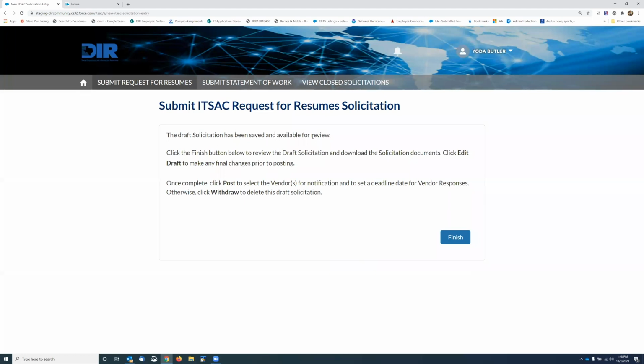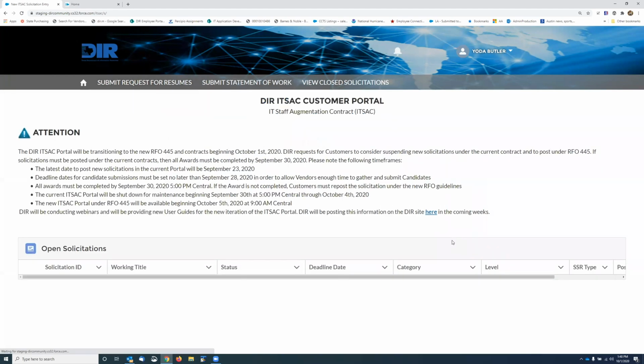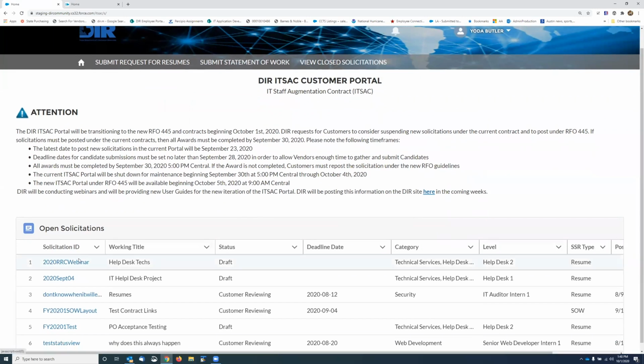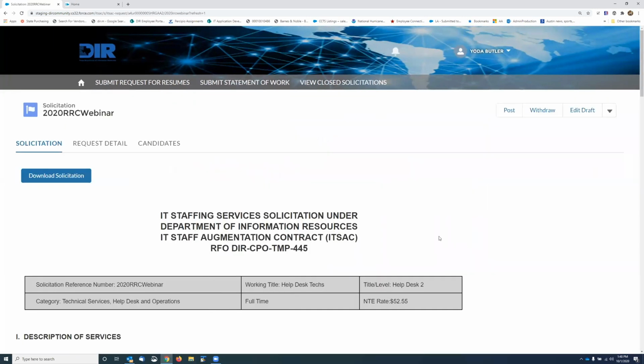And then it just gives you some verbiage that you can go back and review it. So this is, again, a change from the previous one. Those of you who've been using it in the past know that if you had to edit this, you would have to delete it and start over.